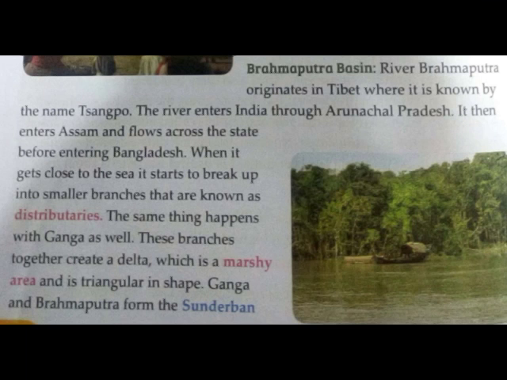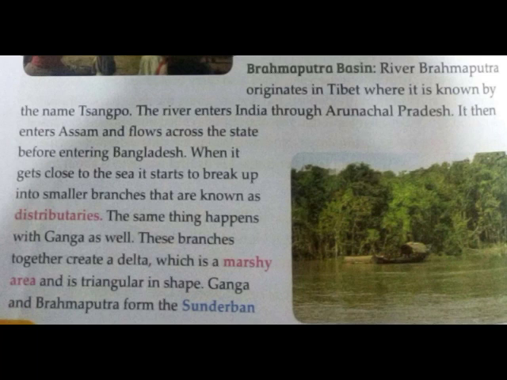Brahmaputra Basin. River Brahmaputra originates in Tibet, where it is known by the name Sangpo. The river enters India through Arunachal Pradesh and then it enters Assam and flows across the state before entering Bangladesh. When it gets close to the sea, it starts to break up into smaller branches, which are known as distributaries. The same thing happens with Ganga as well.